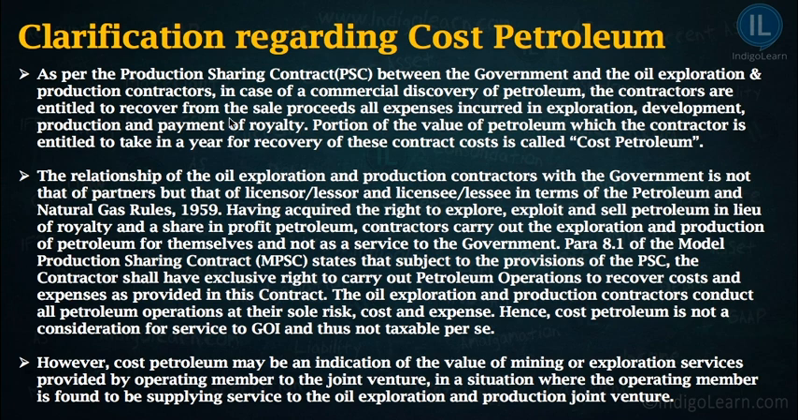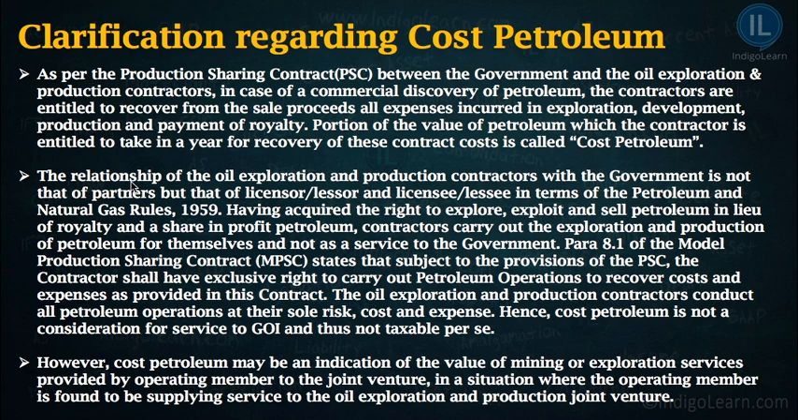The contractors are entitled to recover from the sale proceeds all expenses incurred in exploration, development, production, and payment of royalty. So whatever expenses they have incurred in exploration, development, production, and payment of royalty, they can recover when they have identified a commercial discovery. All these expenses which they are recovering are regarded as cost petroleum. The portion of the value of petroleum which the contractor is entitled to take in a year for recovery of these contract costs is called cost petroleum.